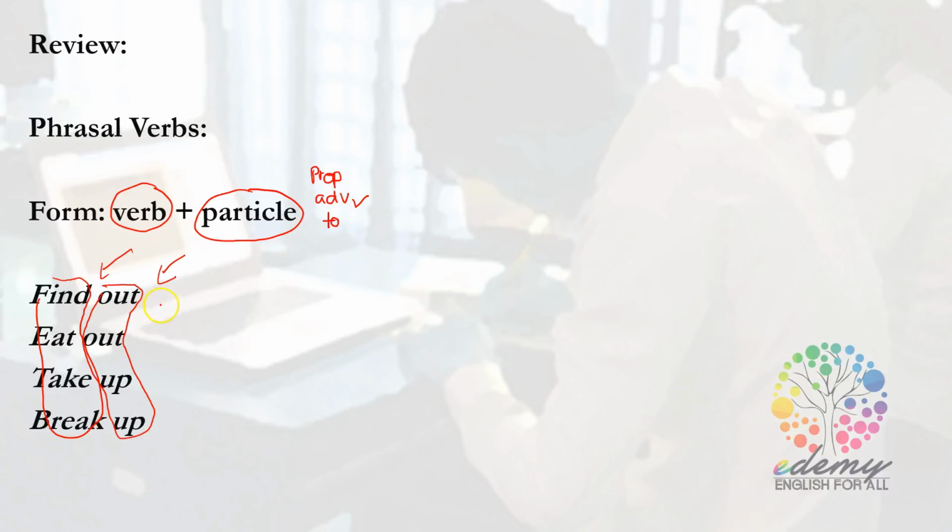Find out means discover. Eat out means eating outside the home, at a restaurant or somewhere besides home. Take up means start doing something or start learning something. Break up means end a relationship. So here is a quick review of what you have learned in the previous sessions.